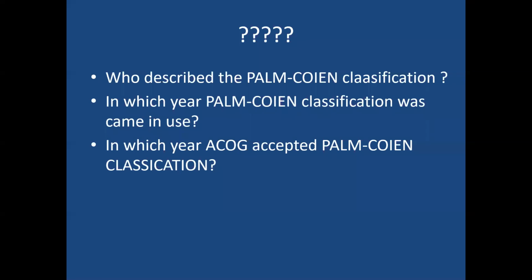So in continuation, who described PALM-COEIN classification? It is FIGO. FIGO has described this PALM-COEIN classification for unification of terminology, and this came into use. It was described in the year 2010, but it came into use worldwide after acceptance by ACOG in the year 2013. So PALM-COEIN classification is only about 10 years old. Okay. So in 2010 it was first described by FIGO and accepted by ACOG in 2013.